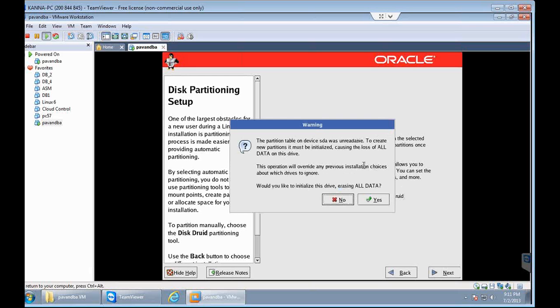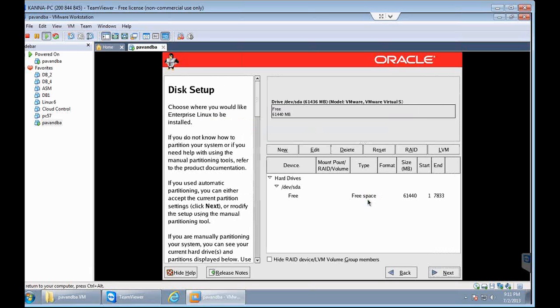So it may give you a warning saying that all the data will be erased. That's fine. So click on yes. And whatever the 60 GB of file you have selected, you can see that now as free space. So what you are going to do is create multiple partitions for this 60 GB.